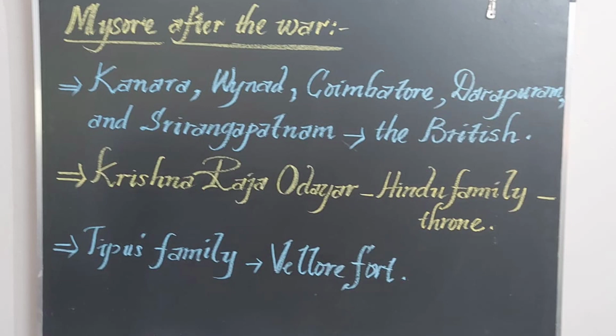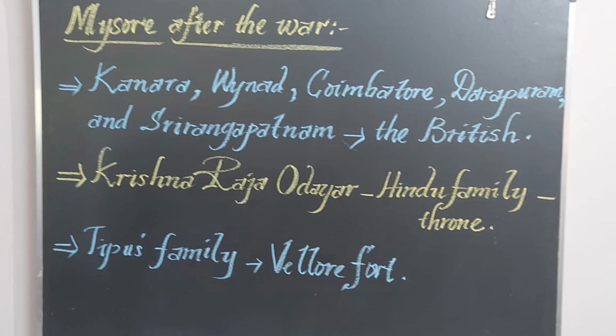And a small part of Mysore was consolidated as a small kingdom. That kingdom was given to Krishna Raja Udaya, who was from the former Hindu royal family, and was brought to the throne. You may remember that Hyder Ali was not born as a king. He worked as a soldier under the Hindu ruler who ruled Mysore. From him only he got the throne of Mysore.